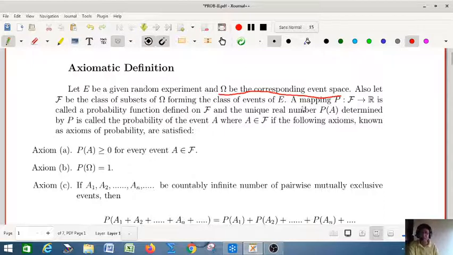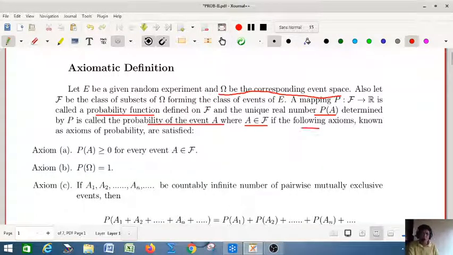A mapping P from F to R, where F is a class of subsets of omega and R is the real numbers, so its domain is the class of subsets of omega and codomain is the real numbers, is called a probability function defined on F, because your domain of definition is F. The unique real number P(A) determined by P is called the probability of the event A, where A is an event belonging to F, the class of subsets of omega.